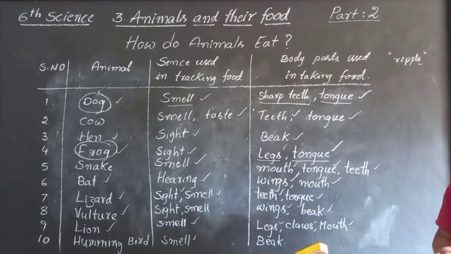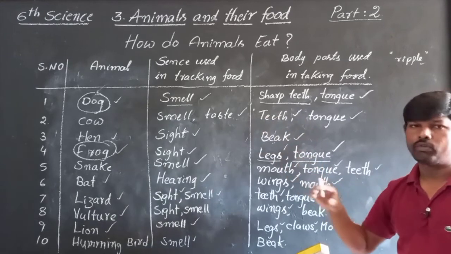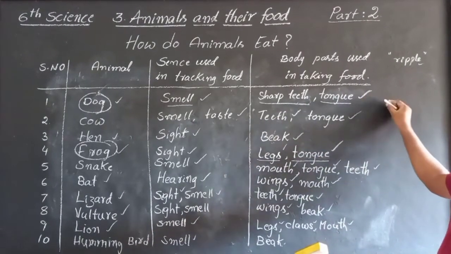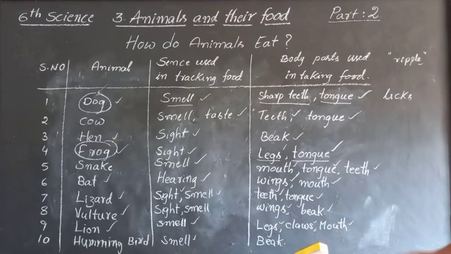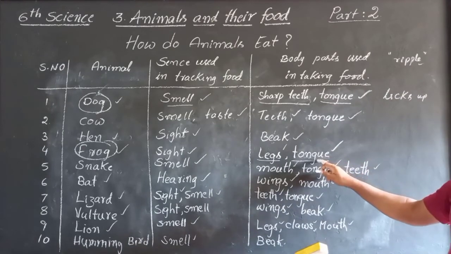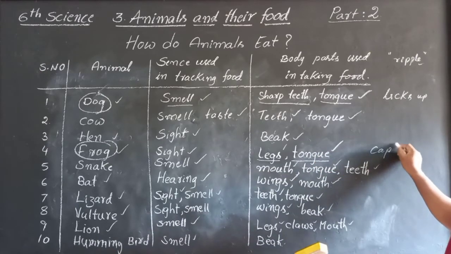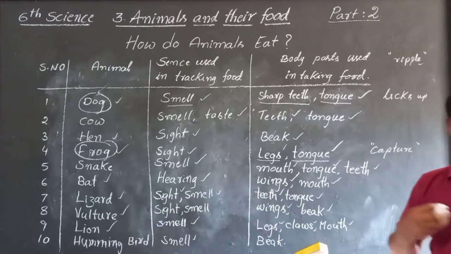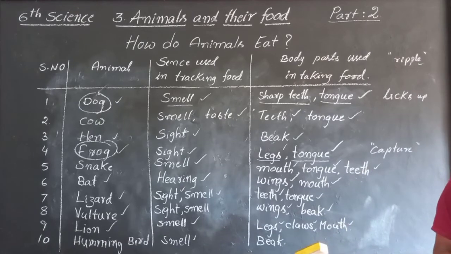And what is the difference between frog and dog while using this similar body part, the tongue? Dog uses its tongue to lick up water, milk, etc. Frog uses its tongue to capture the insects. They will throw its tongue, capture the insect and swallow.